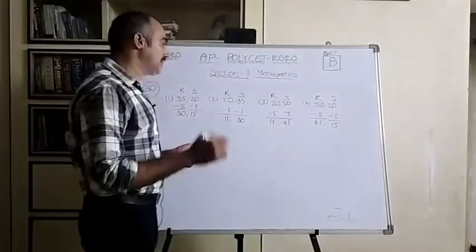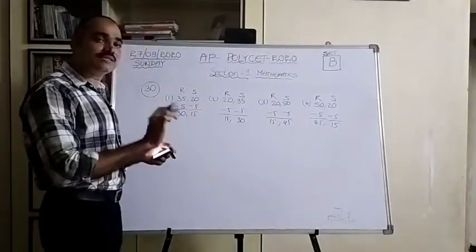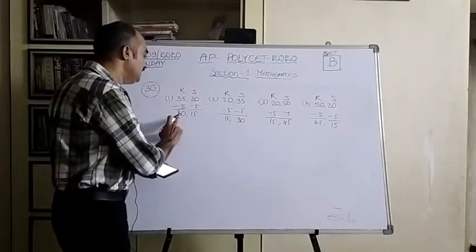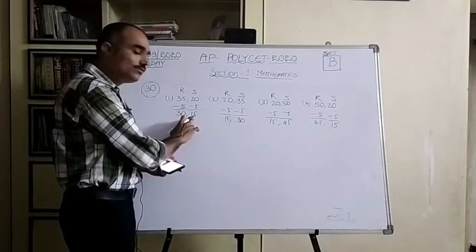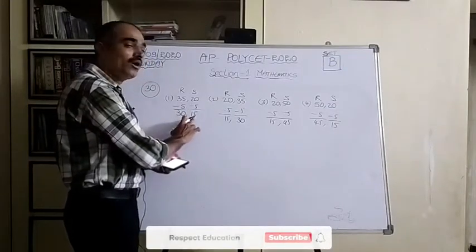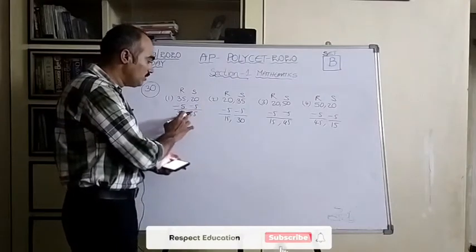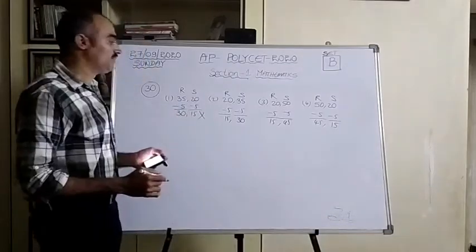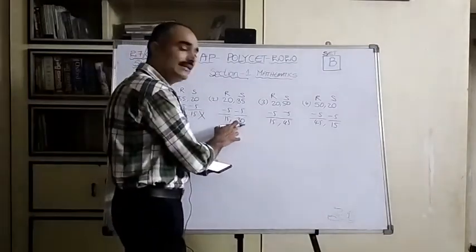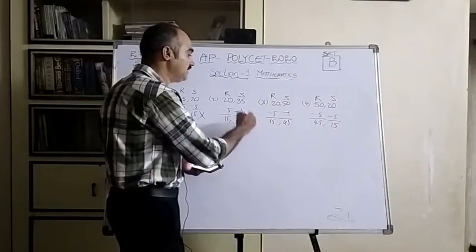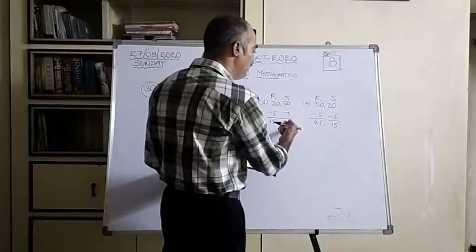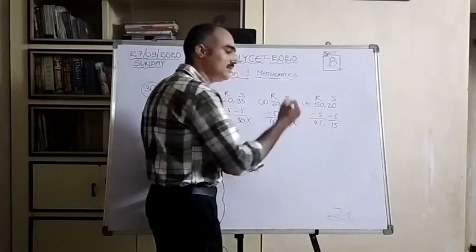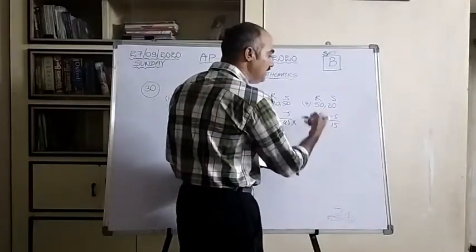Right? Now let us see what the condition is. Ramu was thrice as old as Somu, so Ramu's value is 3 times Somu's value. Is 30 equal to 3 into 15? No. 3 into 15 is 45, not 30, so this is not the correct answer. 3 times 30 is 90, but not 15, so this is also wrong. 3 times 45 is 135, but not 15, so this is not the right option either. 3 times 15 is 45.